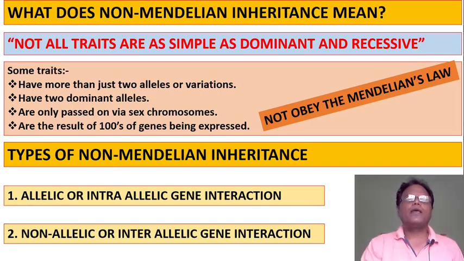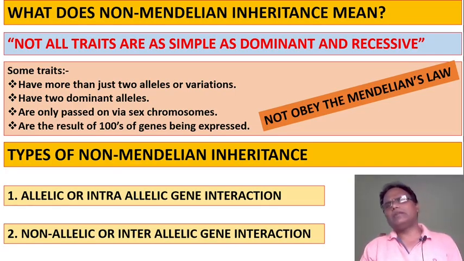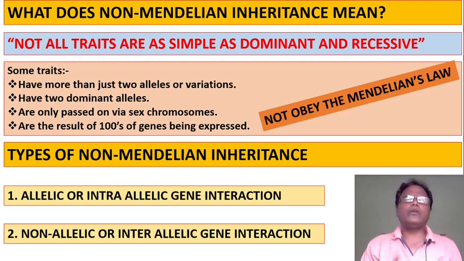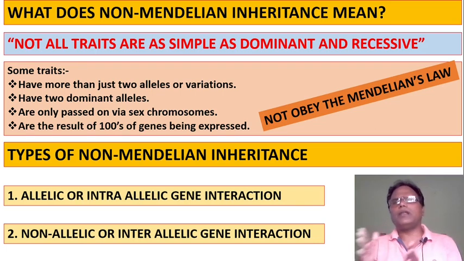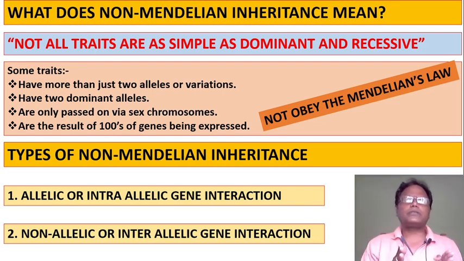Okay. What does non-Mendelian inheritance mean? This does not obey Mendel's law. Such inheritance is known as non-Mendelian inheritance. Not all traits are as simple as dominant and recessive.